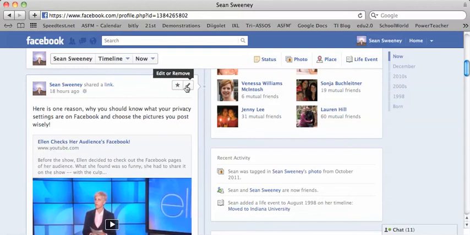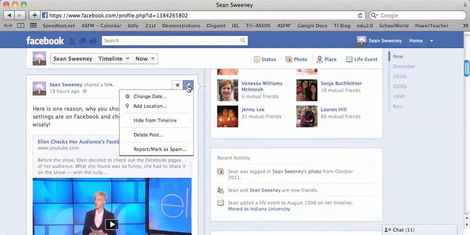I can also edit or remove something that I've added, so I can change the date or location. So this is, again, the purpose of timeline: chronologically keeping track of your life, and so you can change the date, even add a location for when things have happened, or if you choose for it to not show up on your timeline, then you can hide it from your timeline. Please note that this doesn't mean that this activity has been removed from your profile. It just means that it's been removed from your timeline, which other people can view. You can also delete the post, and then that in fact will delete it.